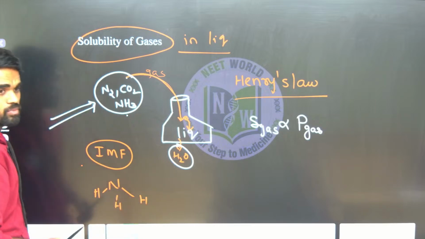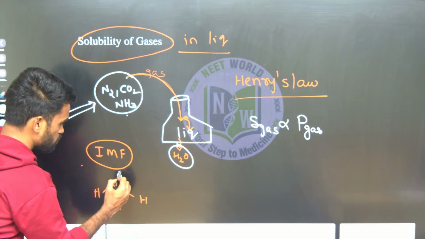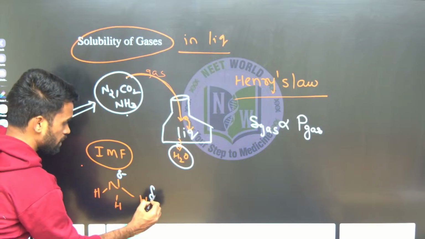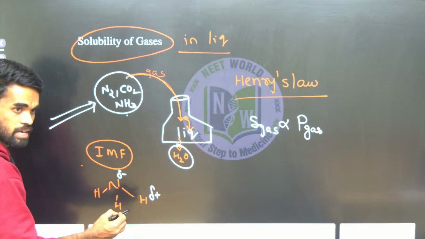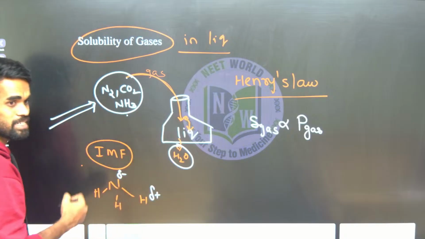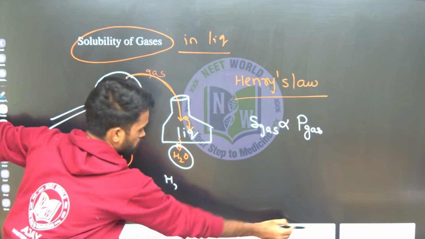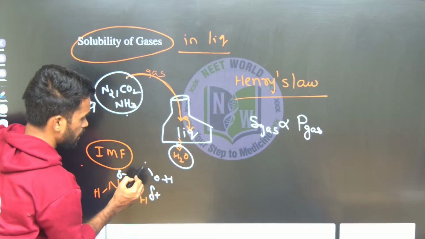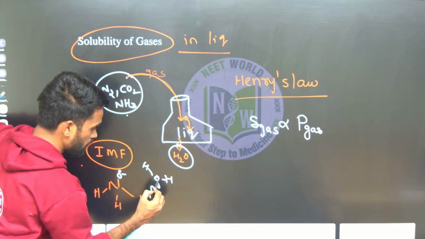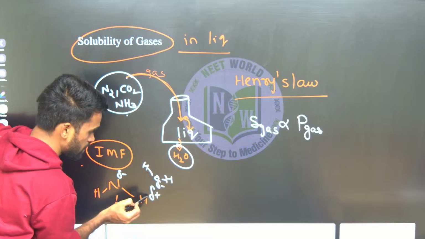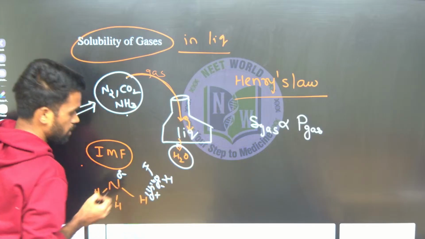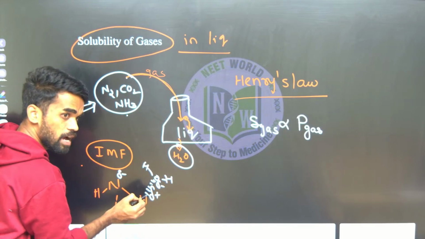Nitrogen, which is more electronegative than hydrogen, creates polarities like this. Water also has polar bonds like this, so there will be a partial negative charge on oxygen and a partial positive charge on hydrogen. This is what we call a hydrogen bond.